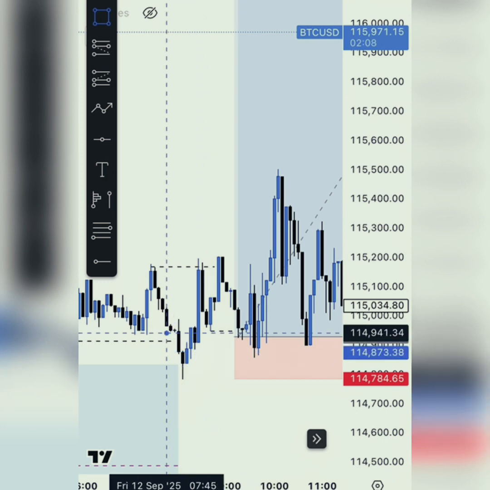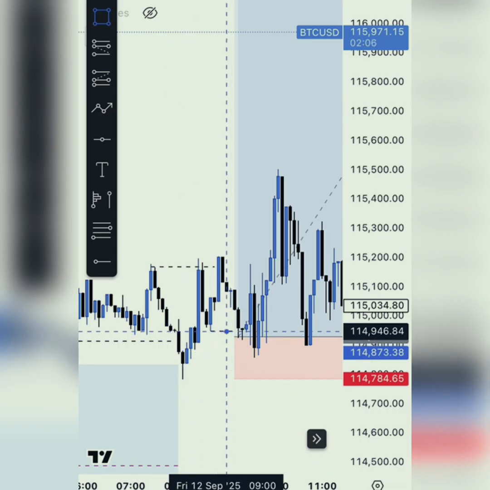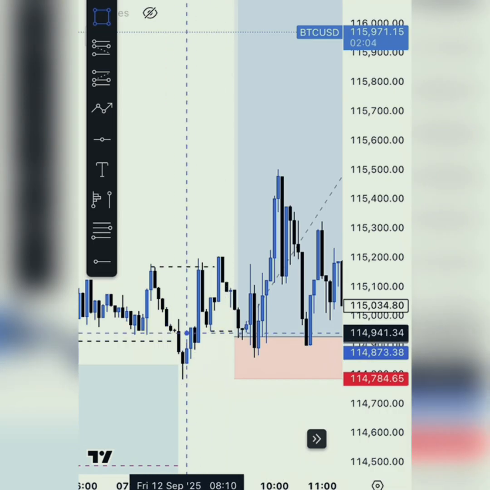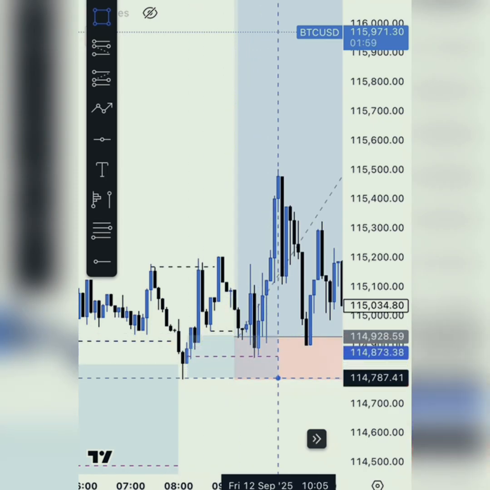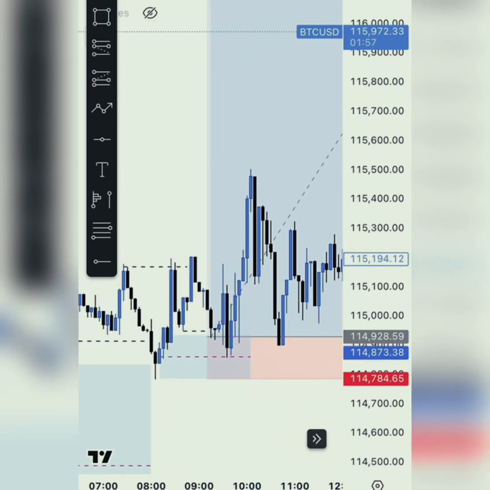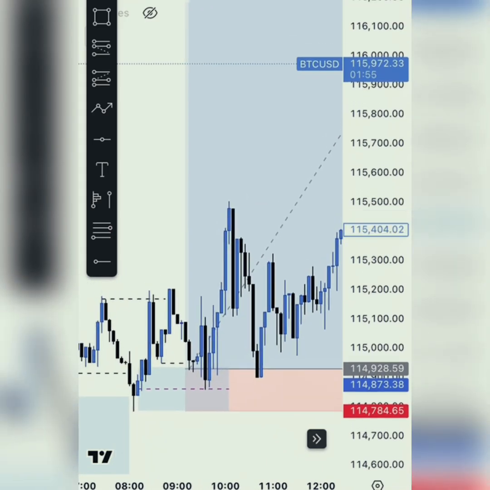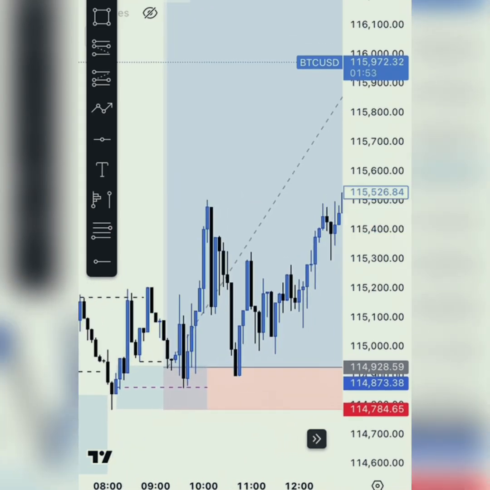So what I did was wait for market to just take out this level, and I stuck in some trades. So that was what I waited for. I waited for market to take out the level, and I stuck in some trade. Then I put my SL on the wick of the last candle and put my positions here.